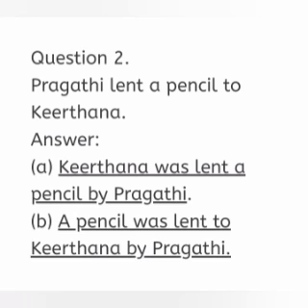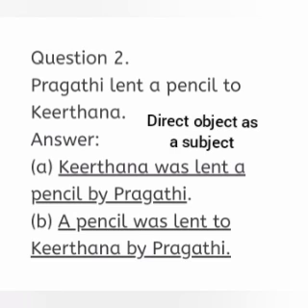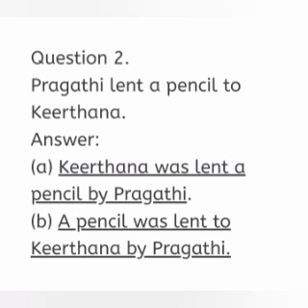For the second sentence, we have to use the direct object as a subject. Direct object, a pencil. Then auxiliary be verb was. Verb 3, lent. To Kirtana. To whom the pencil was lent? To Kirtana. And by agent. Finally, subject to object transformation, Prakriti. So the answer is a pencil was lent to Kirtana by Prakriti.